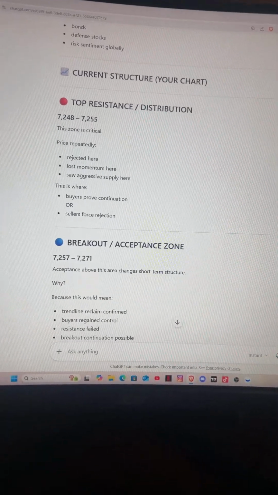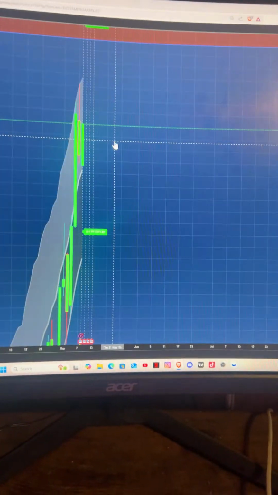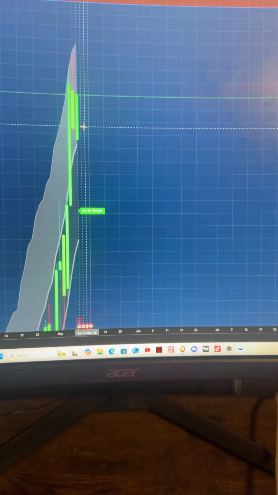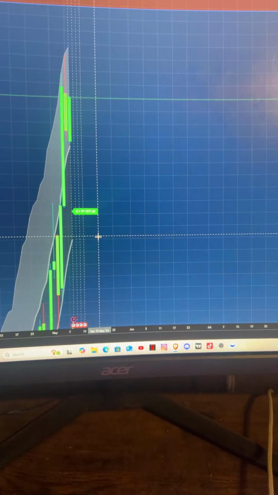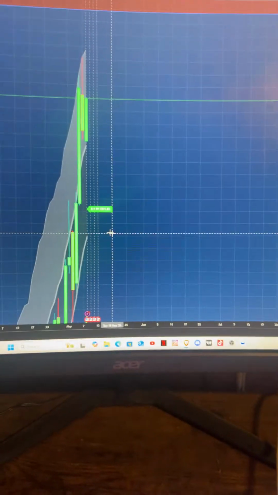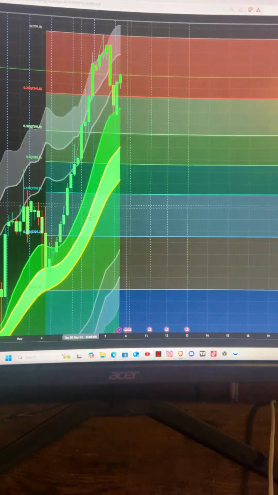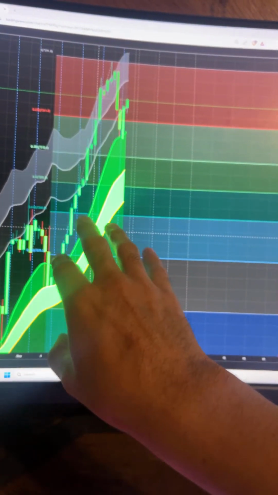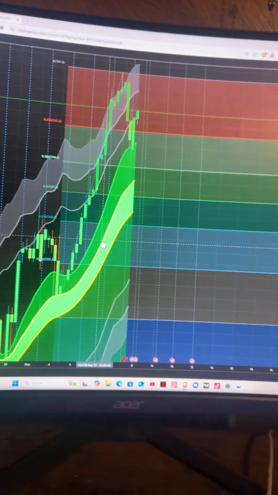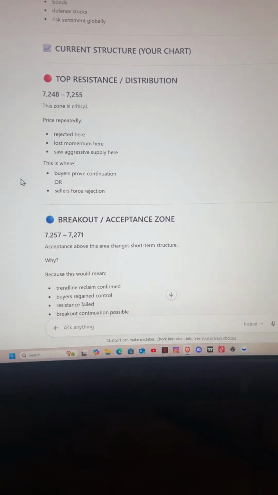So 248 and 255. So this zone down here. This is the zone that you don't want the market to go down below with. This is the area that you gotta maintain.